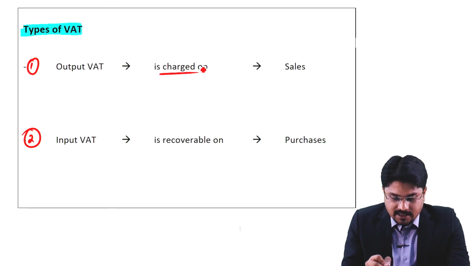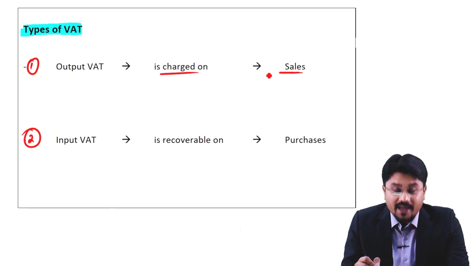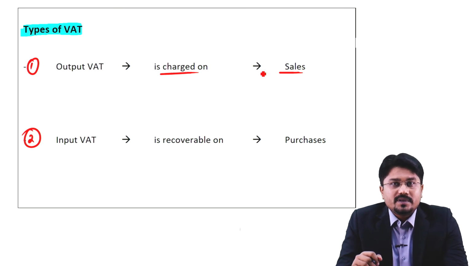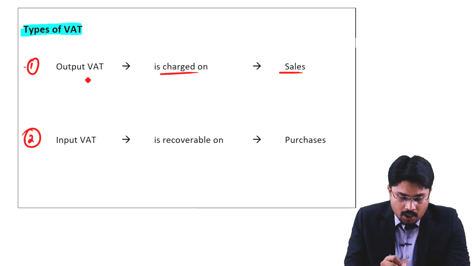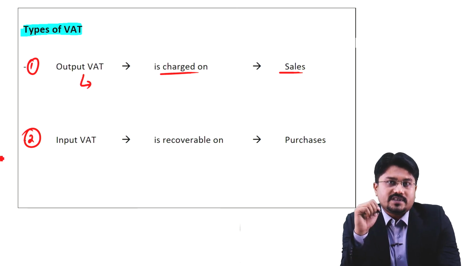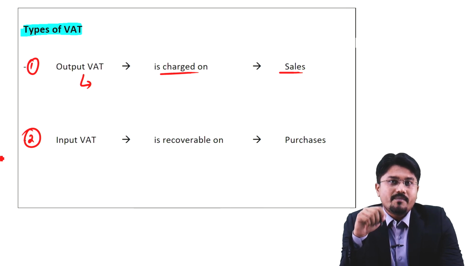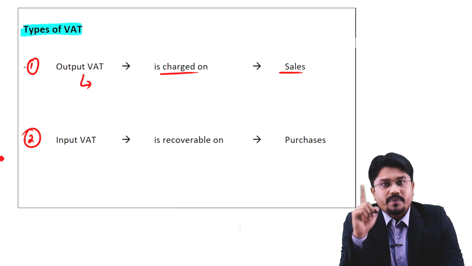Output VAT is charged on sales. I repeat, whenever a business sells or supplies goods or services, and the business is a VAT registered business, it is required to charge VAT on all of its sales of goods or services. So at the time of selling, the business takes the VAT amount from the customer's pocket. The amount collected from the customer on behalf of HMRC is payable to HMRC.